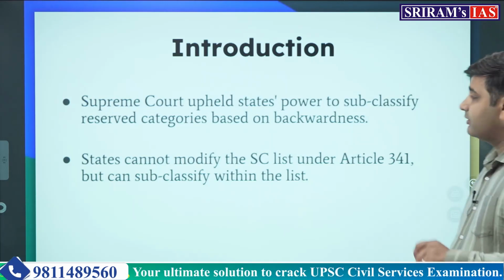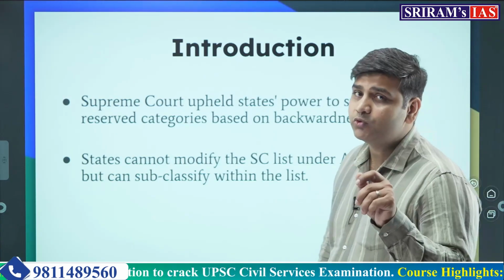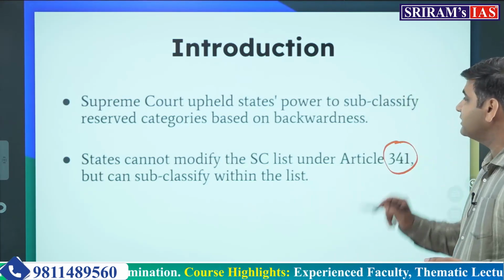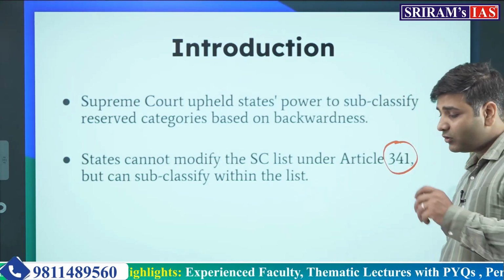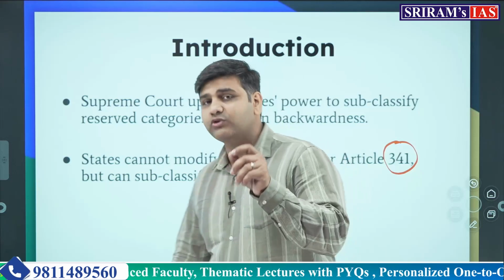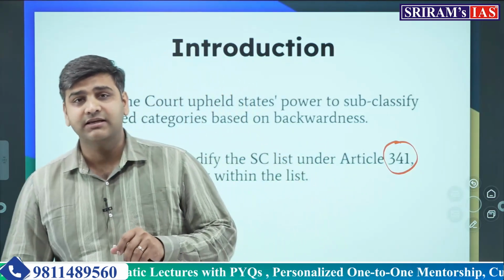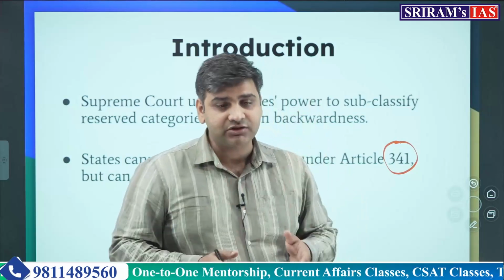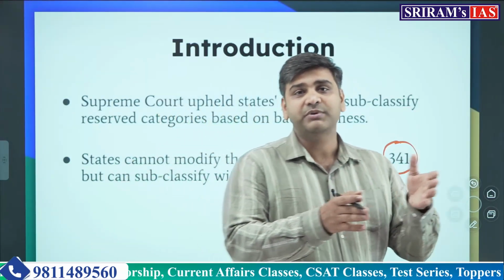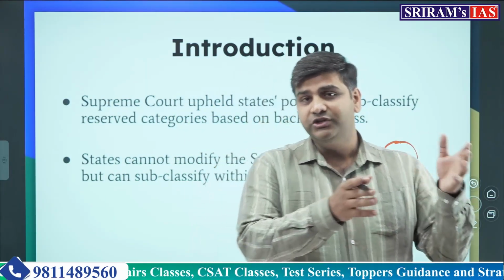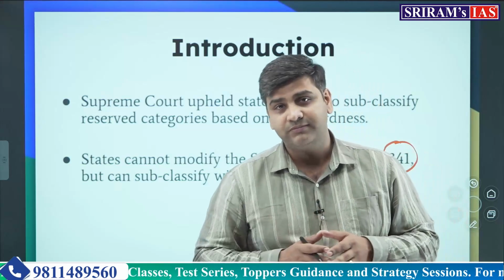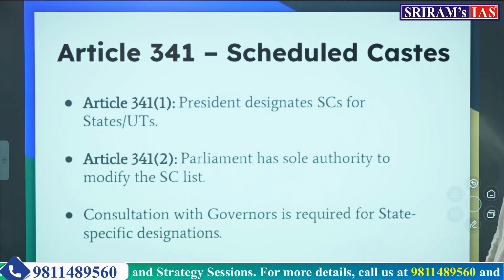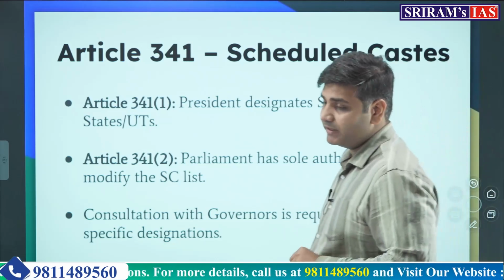Now, it is paramount for you to understand Article 341. What is this Article 341? Constitutionally speaking, which authority has the power to make the list of which castes will be there under scheduled castes, under scheduled tribes? Under Article 341, this power is given to the President of India.